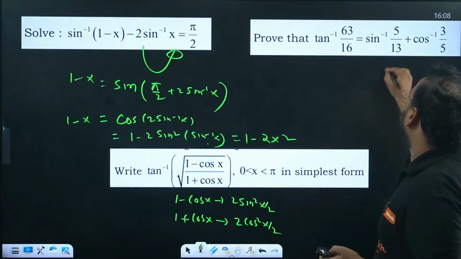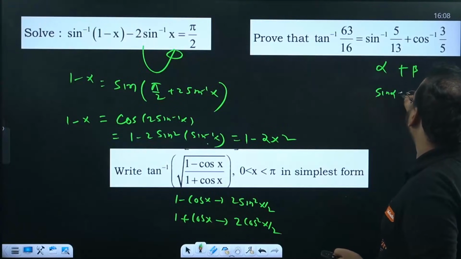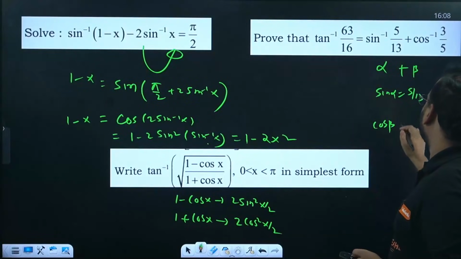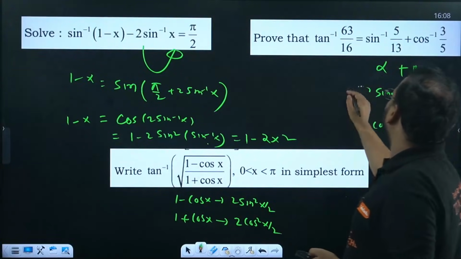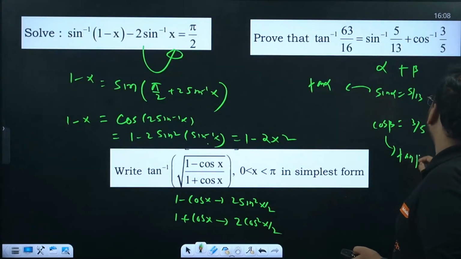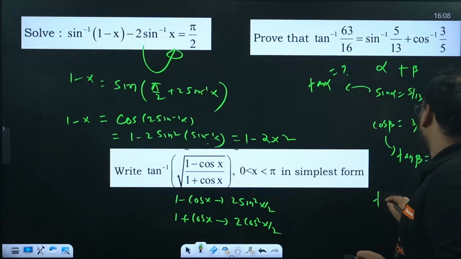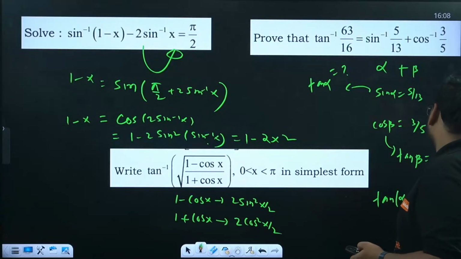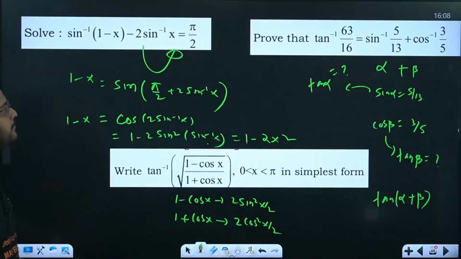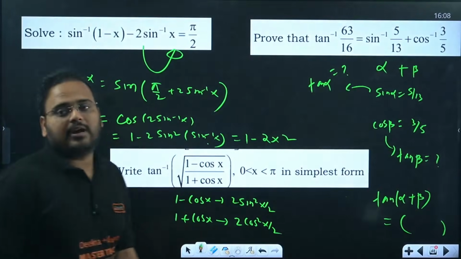For this problem, take this as angle alpha and beta, and from here your sine alpha is given as 5 by 13, and cos beta is given as 3 by 5. From here you find tan alpha, from here you find tan beta. Find these values please, and use the formula of tan of alpha plus beta. Whatever result you get, apply tan inverse, you get the answer.